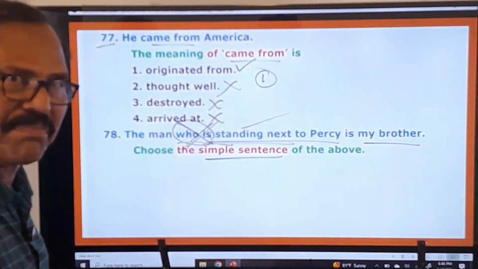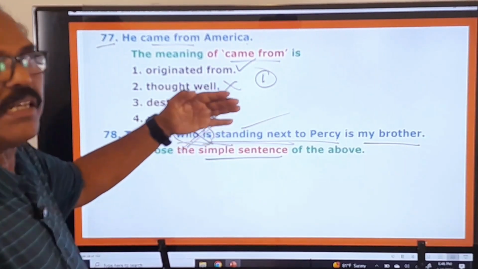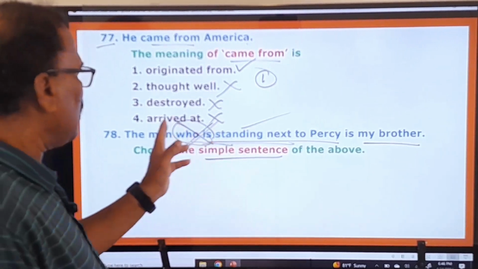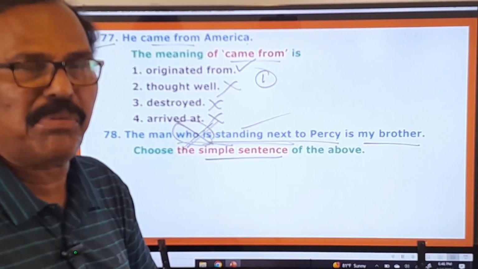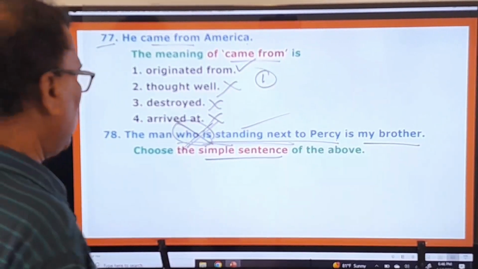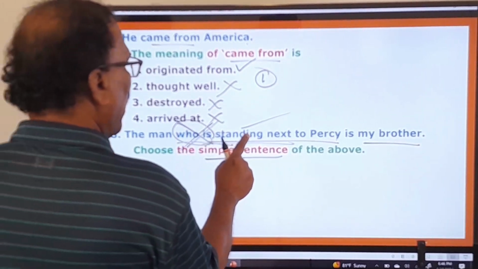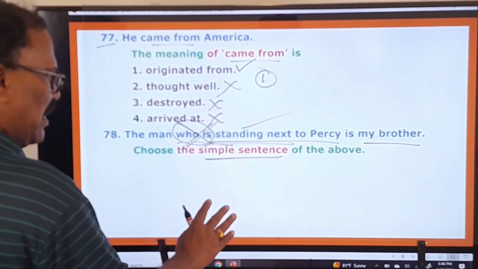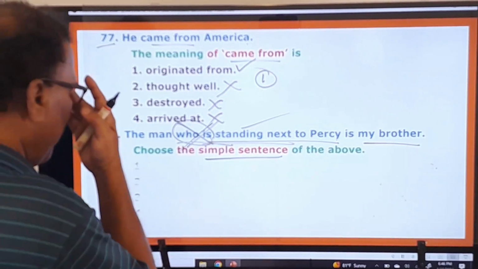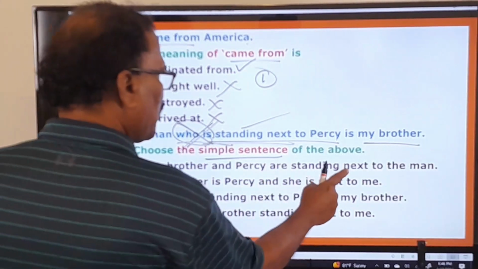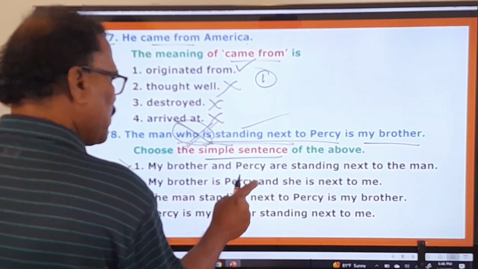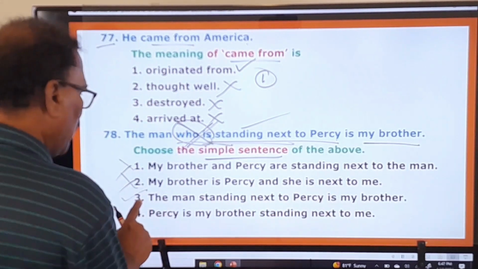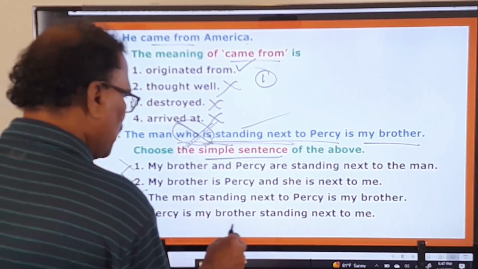Very simple. If you want to change the sentence consisting of a relative pronoun into a simple sentence, you can just simply drop that relative pronoun and the verb, and automatically it becomes the right sentence. So here, the man standing next to Percy is my brother. That must be only the simple sentence. Okay, let us look at the options given. My brother and Percy are standing next to the man. No. My brother is Percy and she is next to me. No. The man standing next to Percy is my brother. The third one is the right one, and the Percy is my brother standing. No.